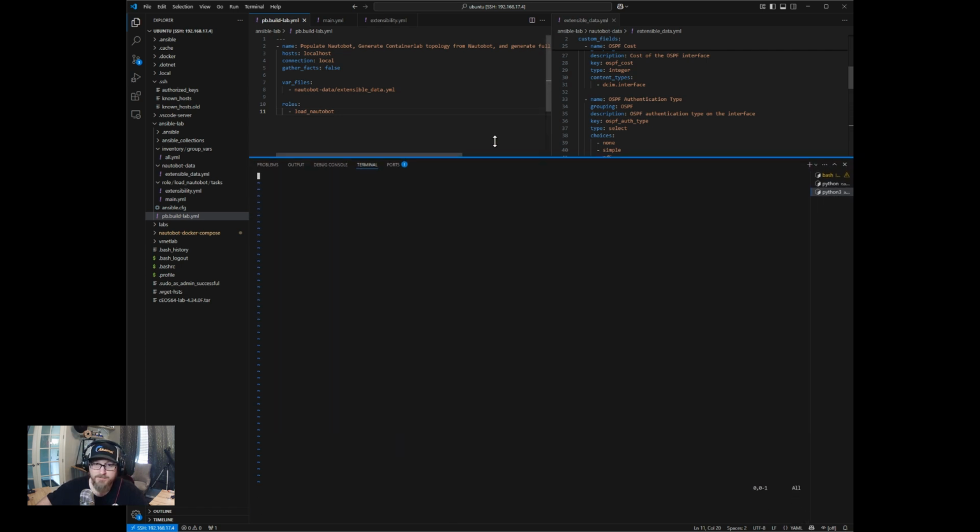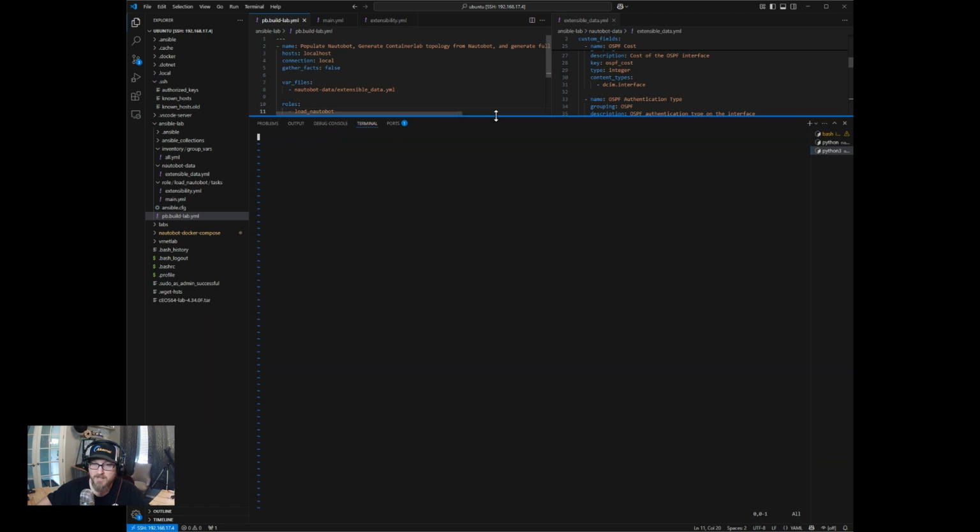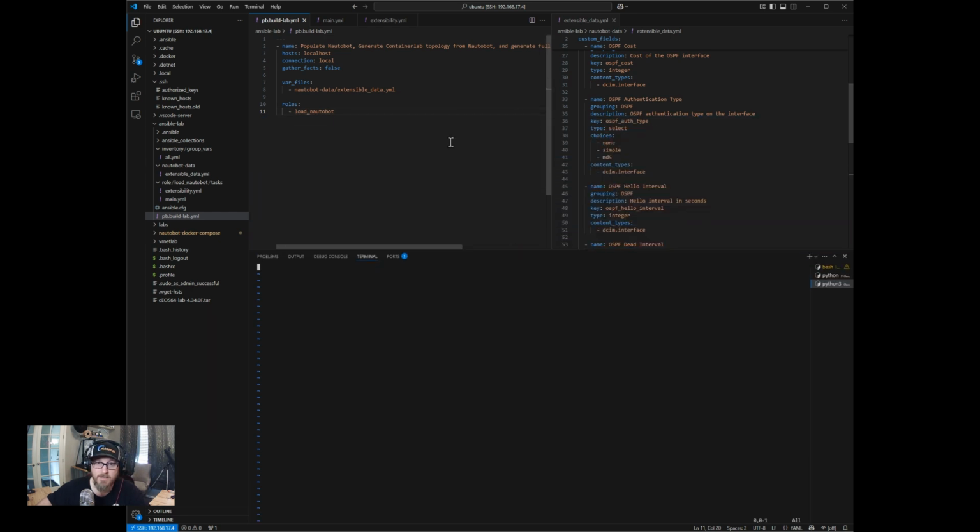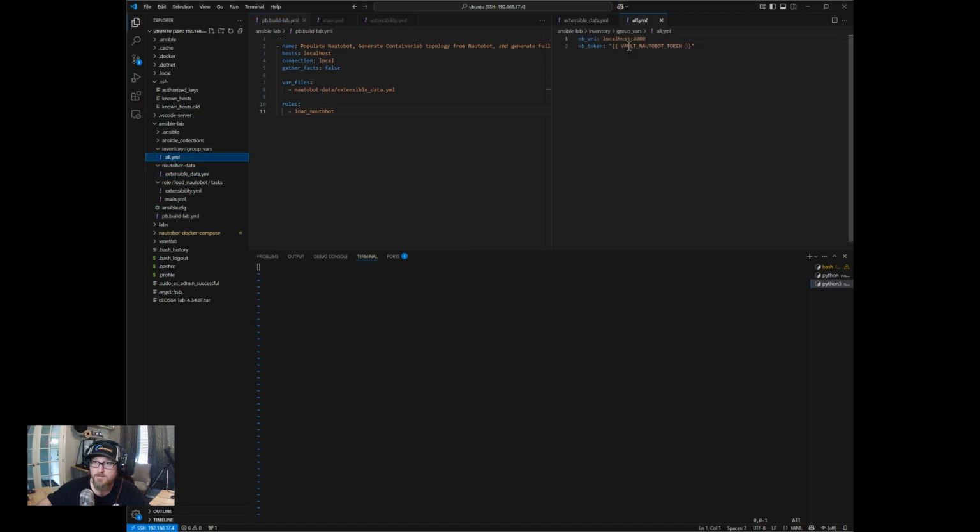This will show up as a VI, basically text editing. The thing that we do want to add to this file right now, and we'll add more to it as we go, but over here we talked about in our all file, we wanted to reference this Nautobot token. And so in here, we're going to hit I to do an insert. We're going to just paste this in here. I believe you're going to set this up like a YAML file, right? So this is a key value pair. So we'll do the colon, and then in quotes, we're going to stick our token.